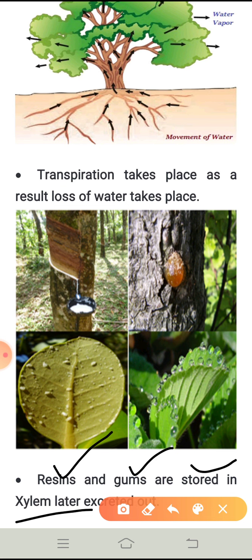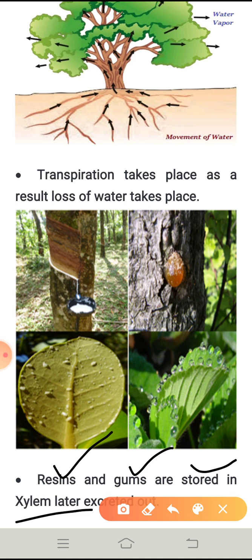So these are also excreted by the plant. The resins and gums are considered to be waste products. And you have also seen that some of the leaves and the bark of the trees fall off after some time. The plants excrete through leaves. They also remove their bark, which falls off later.